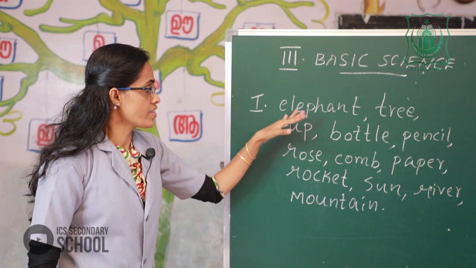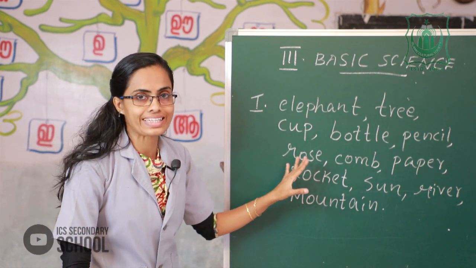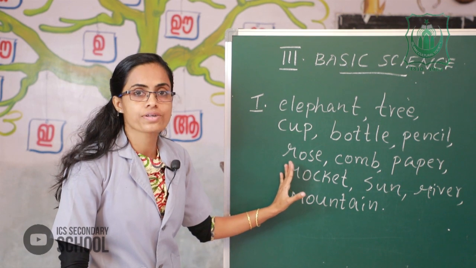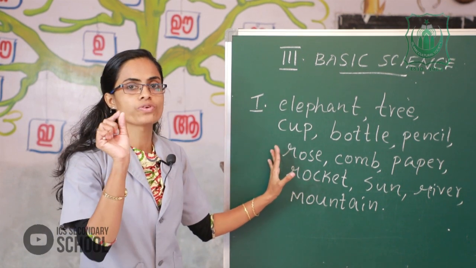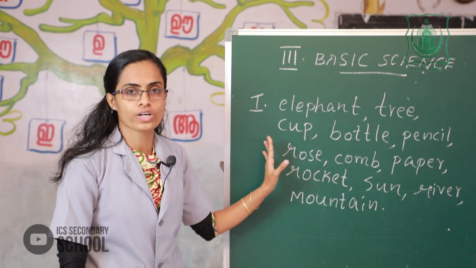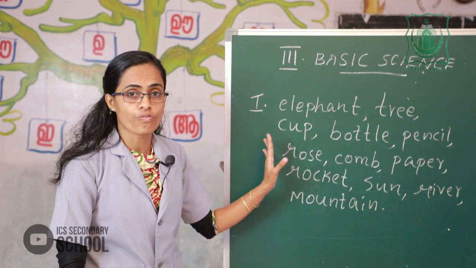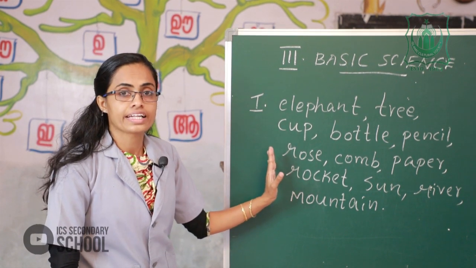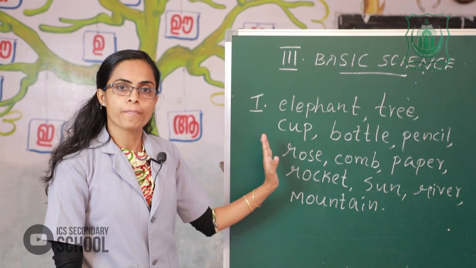First we have to classify these things: natural things and man-made things. The first textbook activity, page number 108. To classify these things, the natural things and man-made things.